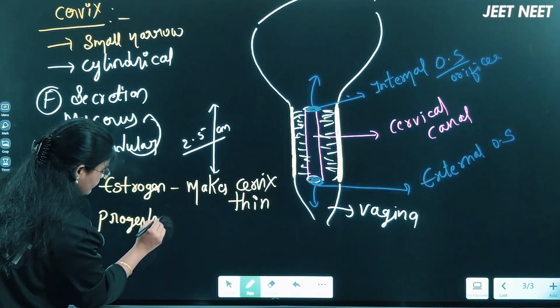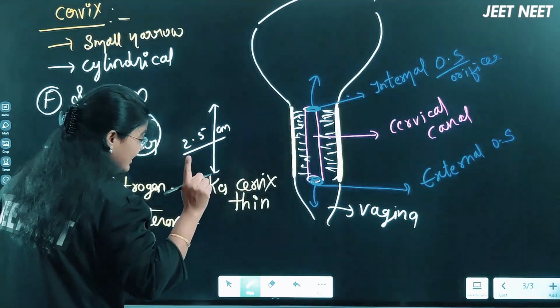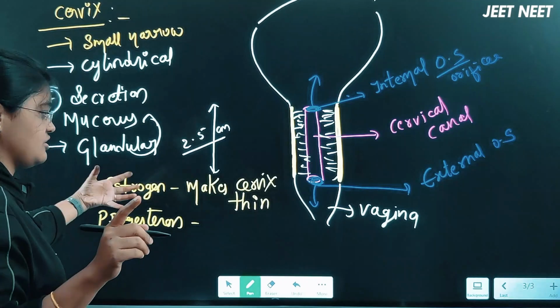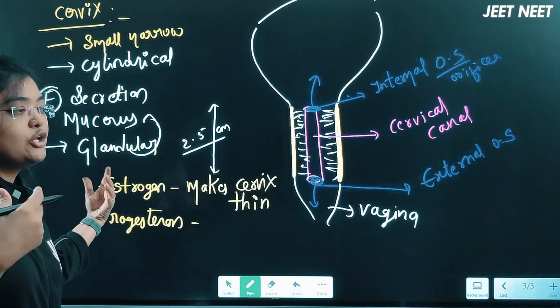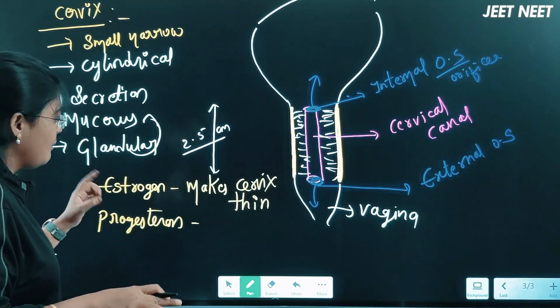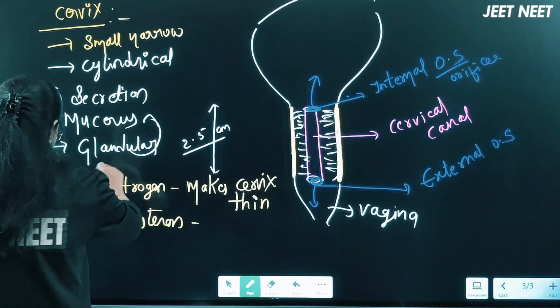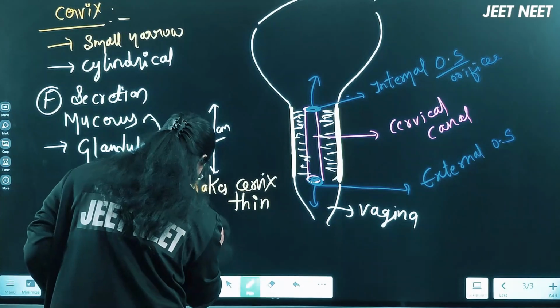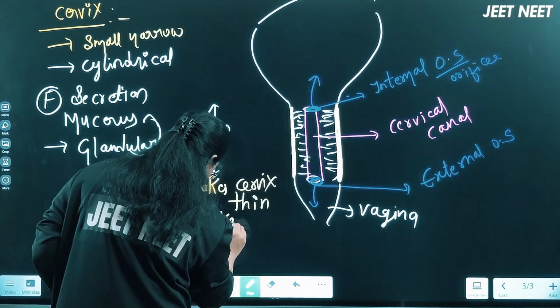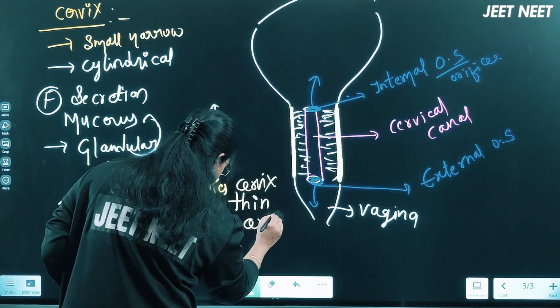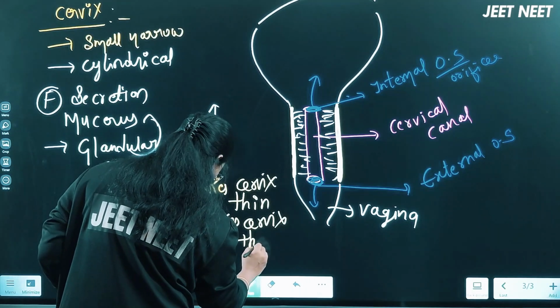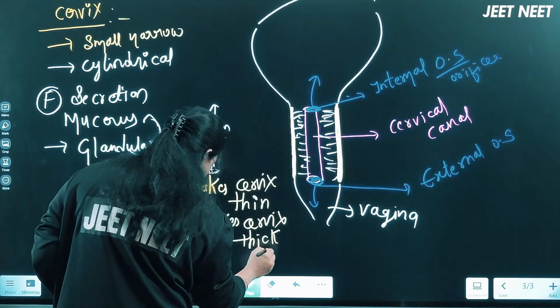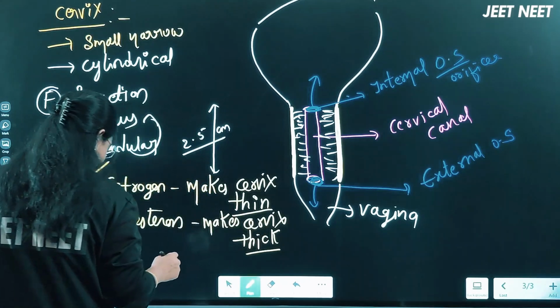progesterone hormone. These points we'll discuss again in reproductive health. I'm just making you understand here itself, so that you will remember. These are the important points. Progesterone makes cervix layer thick, right? Makes the cervix layer thick.